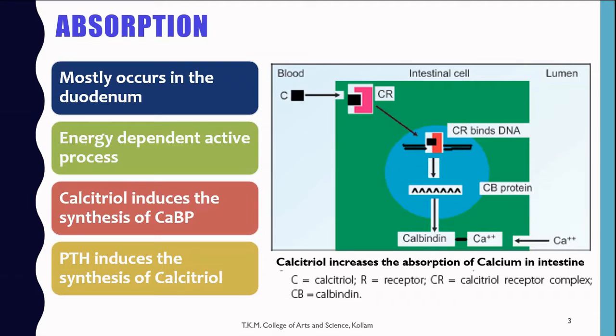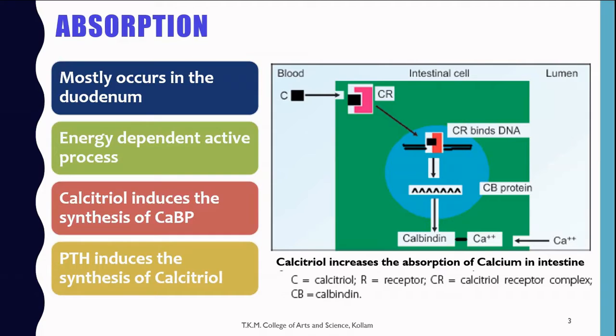Calcium absorption mostly occurs in the duodenum, the uppermost part of the intestine. You know that the intestine consists of three parts: duodenum, jejunum, and ileum. In the duodenum, the absorption of calcium takes place, and it is an energy dependent active process. Calcitriol induces the synthesis of calcium binding protein in the intestinal cell. Calcitriol is also known as the active form of vitamin D. Calcium binding protein synthesis is increased in the intestinal cell by vitamin D.